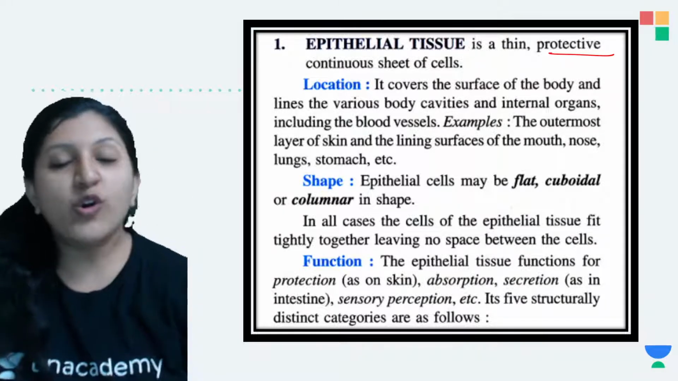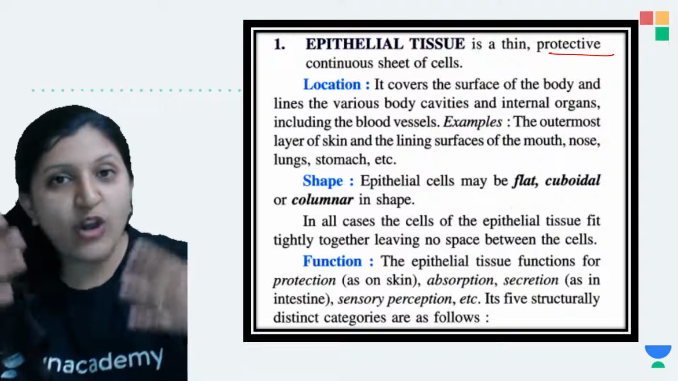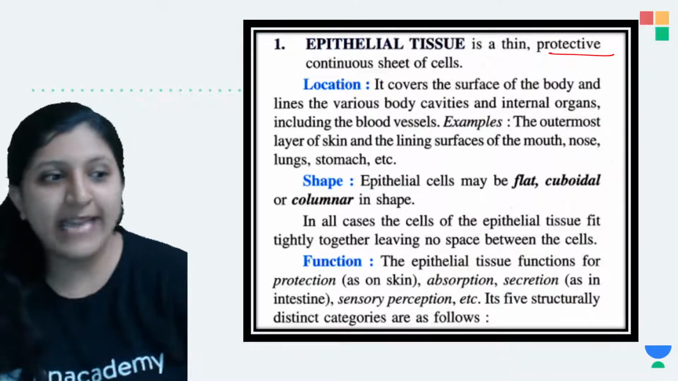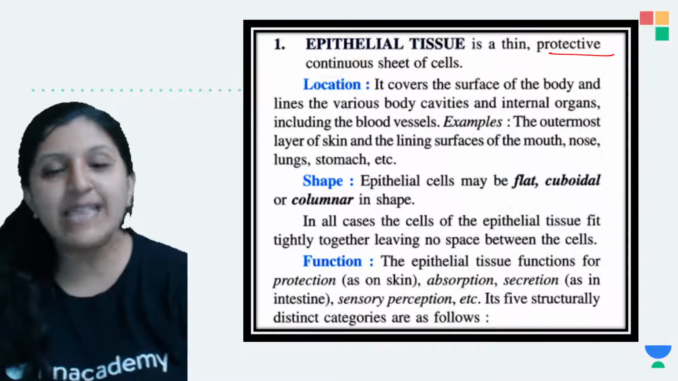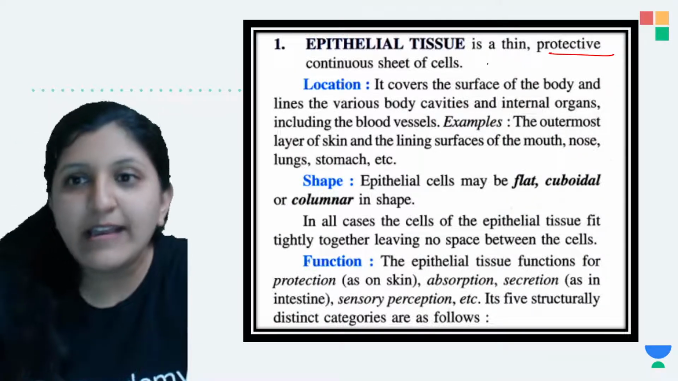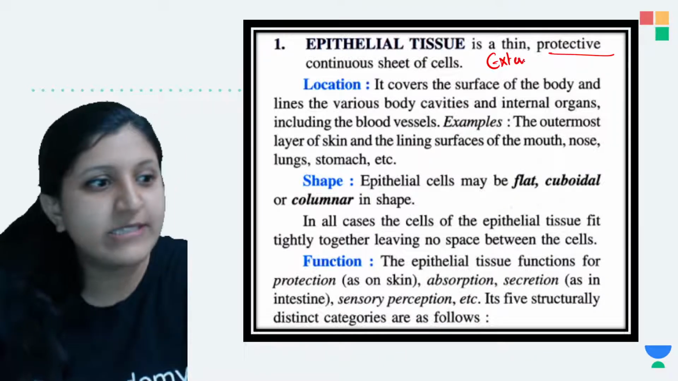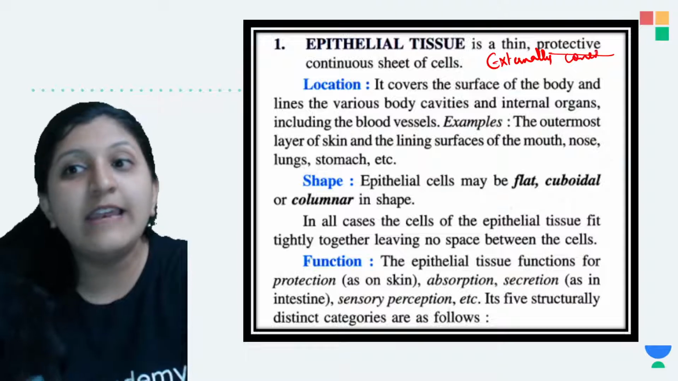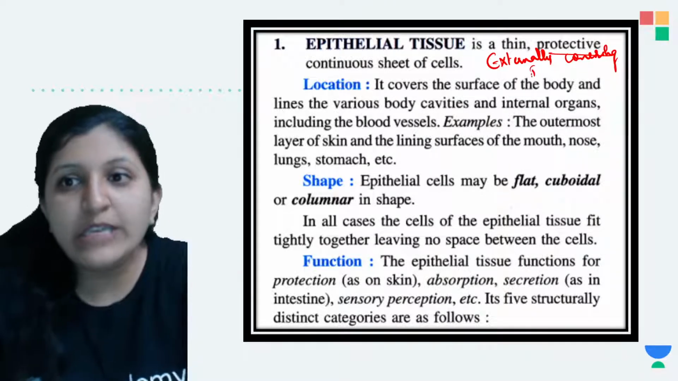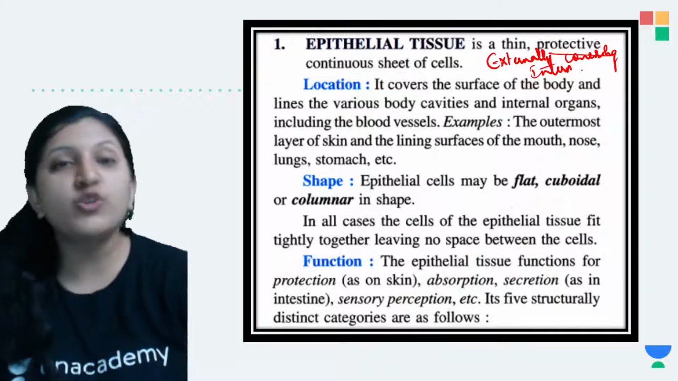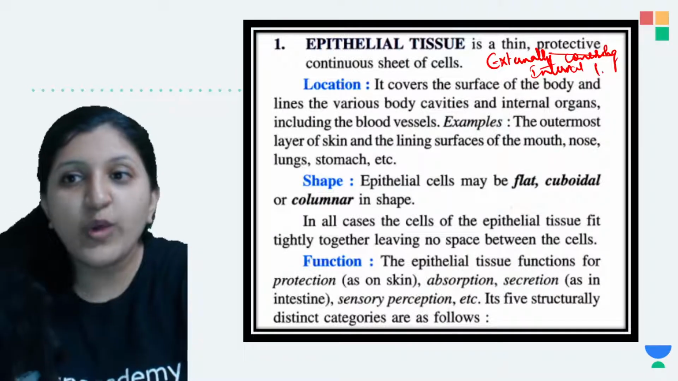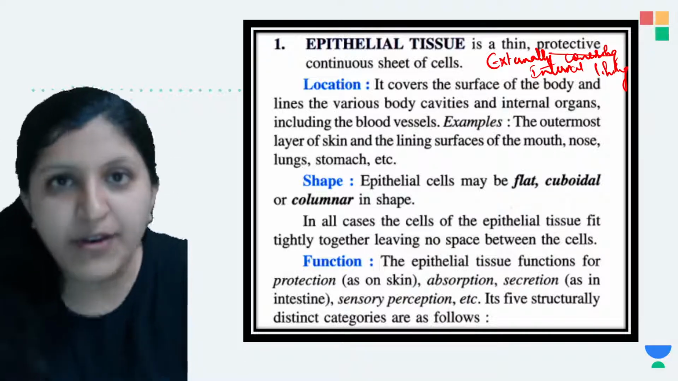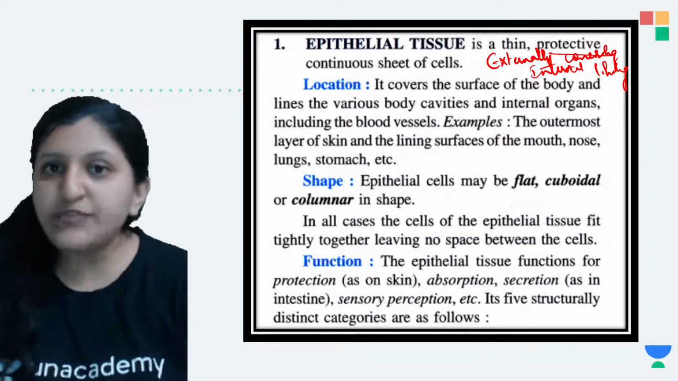When we talk of epithelial tissue, it is not just the external covering. The internal covering, we call it the lining. Externally it is covering your body, and internally it is lining most of the organs. So your whole body is covered by this particular protective tissue.